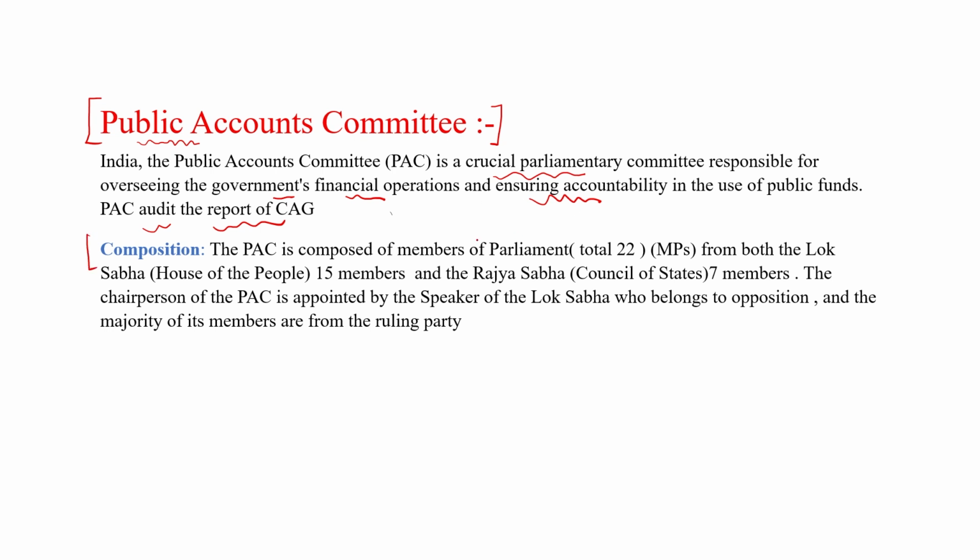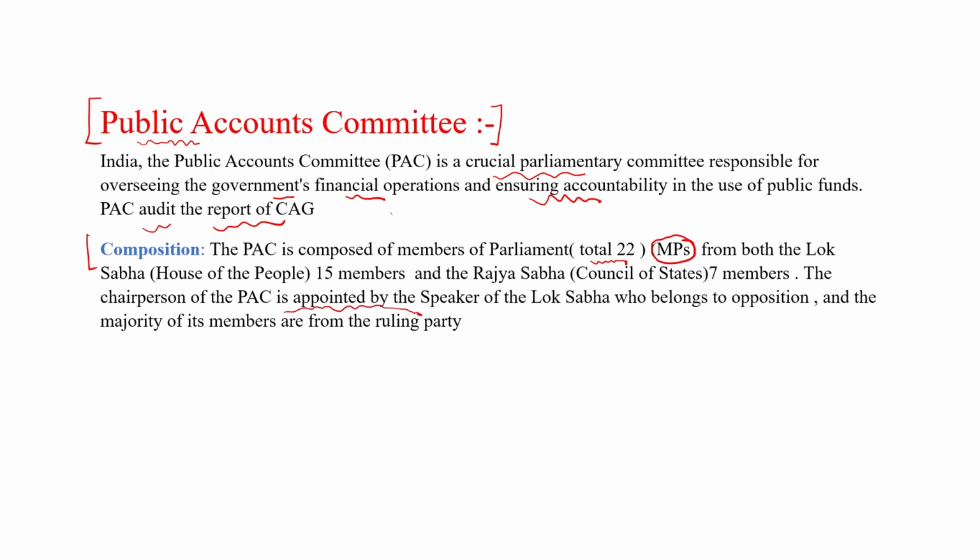The PAC is composed of Members of Parliament, and the total members will be 22, which are selected from the MPs of Lok Sabha and Rajya Sabha, or we can say the MPs of Parliament. From both the houses, 15 members are selected from Lok Sabha and 7 members are selected from Rajya Sabha, which is known as the Council of State. So PAC consists of a total of 22 members, from which 15 members are from the House of the People, Lok Sabha, and 7 members are from Rajya Sabha. The chairperson of the PAC is appointed by the Speaker of Lok Sabha.